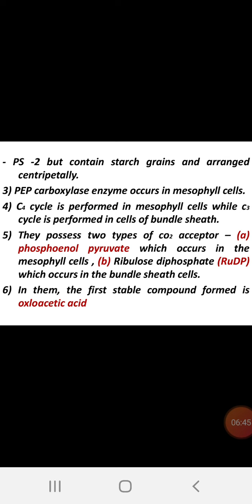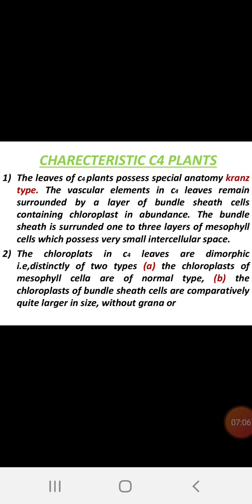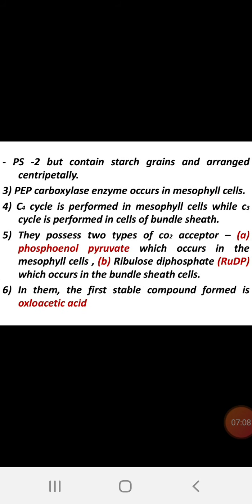It is very important. If there is no photosystem 2, then there is no formation of NADPH2. Means whatever reducing power is formed during non-cyclic photophosphorylation, which is required for carbon dioxide fixation, this NADPH2 formation does not take place here because there is no photosystem 2. And starch grains are arranged centripetally around the vascular bundle.